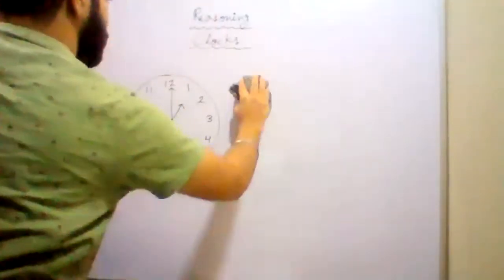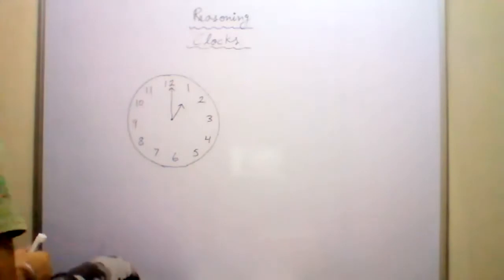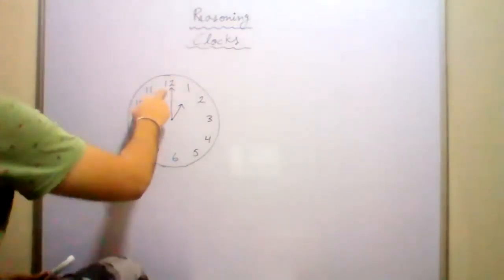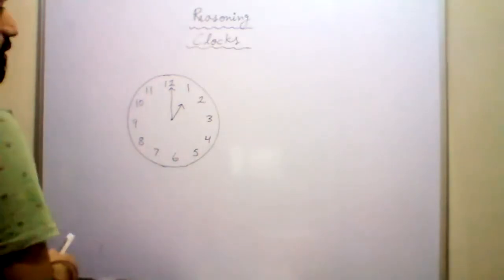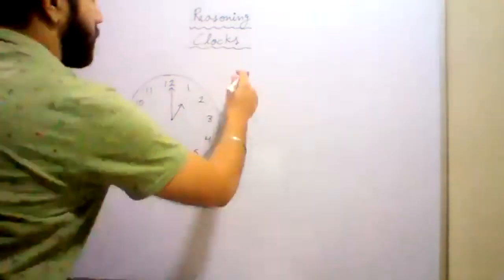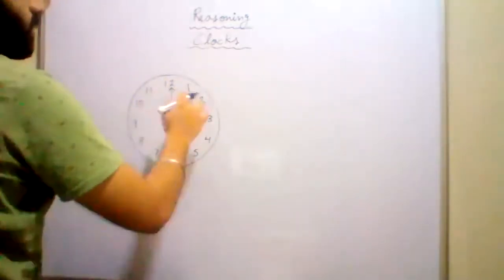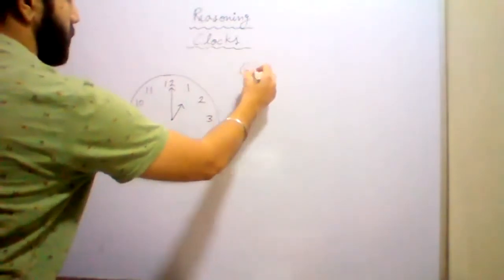Now, another thing that you have to study is the rotation of the minute hand and then the rotation of the hour hand. First, let us study the rotation of the minute hand. You all know that this is the 6th point.